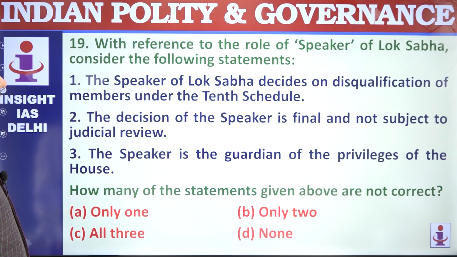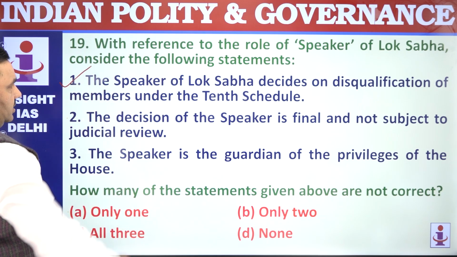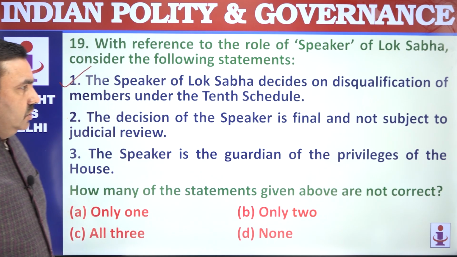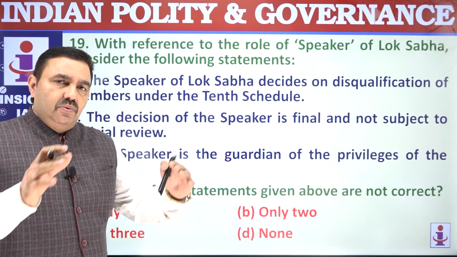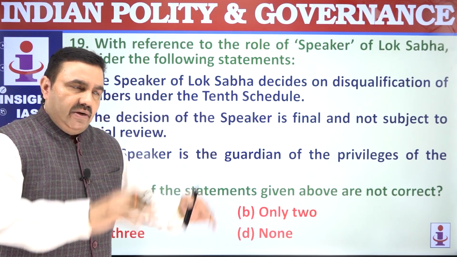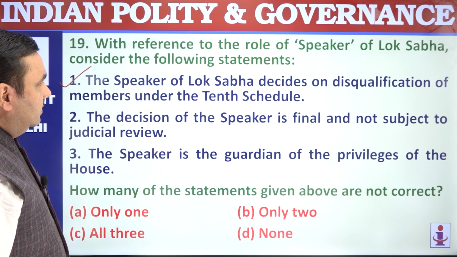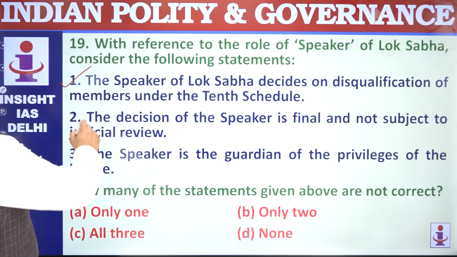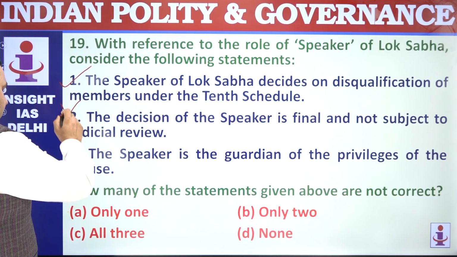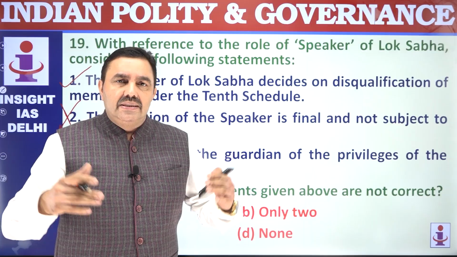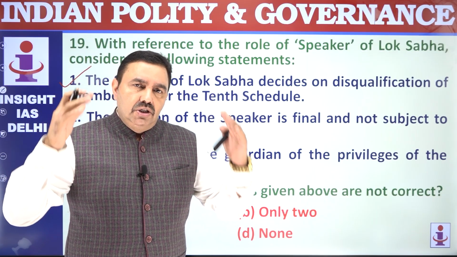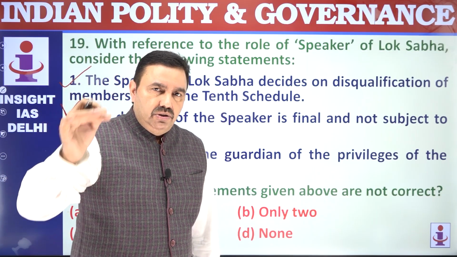The Speaker of Lok Sabha decides on disqualification of members of the House under 10th schedule. That's correct. The Lok Sabha members' issue of disqualification is decided by Speaker. The Rajya Sabha members' disqualification issue is decided by the Chairman of Rajya Sabha. The decision of the Speaker is final and not subject to judicial review. Decision is final, but every decision can be reviewed by Supreme Court, and Supreme Court has said that Speaker's decision is subject to judicial review.